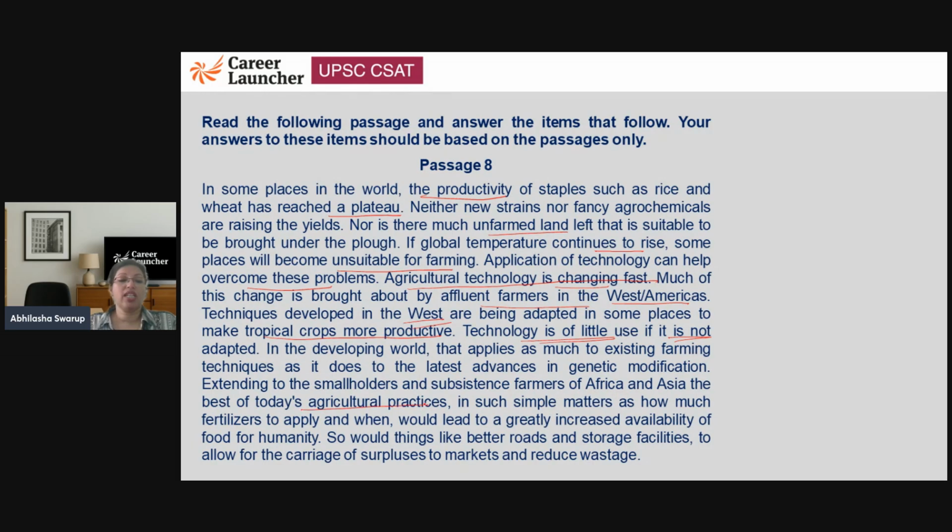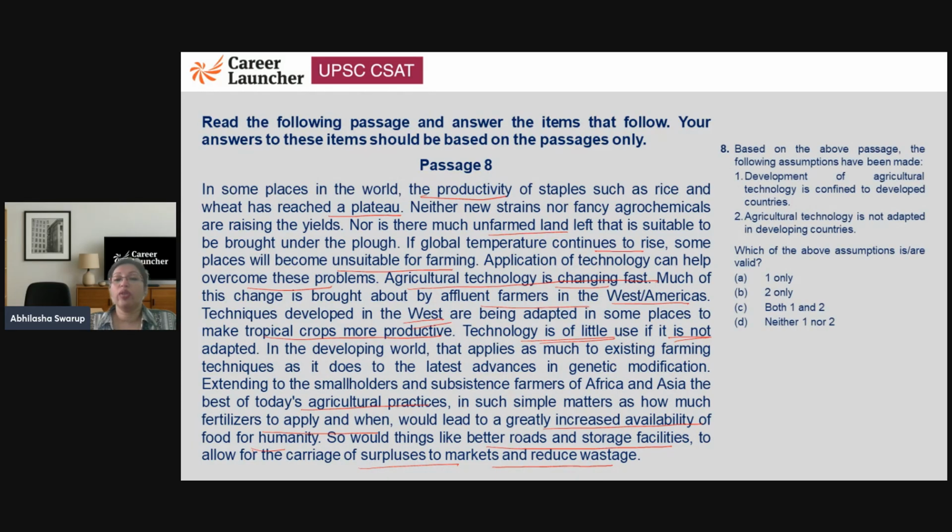Extending the best of today's agricultural practice to the smallholders and subsistence farmers of Africa and Asia, in such simple matters as how much fertilizer to apply, would lead to greatly increased availability of food for humanity. So would things like better roads and storage facilities to allow for carriage of surpluses to markets and reduce wastage. So we need a lot of things in the developing world, right? In Asia and Africa. Okay, let's take a look at question 8.